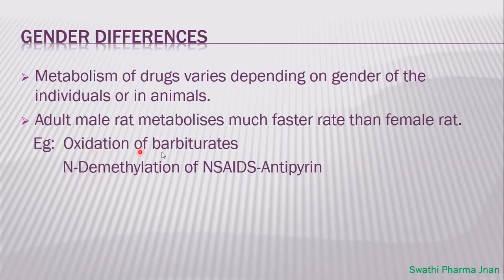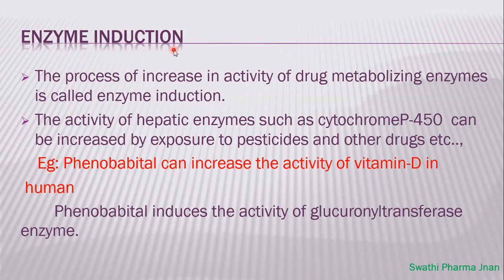For example, if we give barbiturates to the male rat and to the female rat, the male rat shows better oxidation of barbiturates, and it is faster when compared to the female rat. Another example is N-demethylation of NSAIDs. For a drug like aminopyrine, which is a non-steroidal anti-inflammatory drug, the N-demethylation process is much faster in the male rat when compared to the female rat. Next one is enzyme induction.